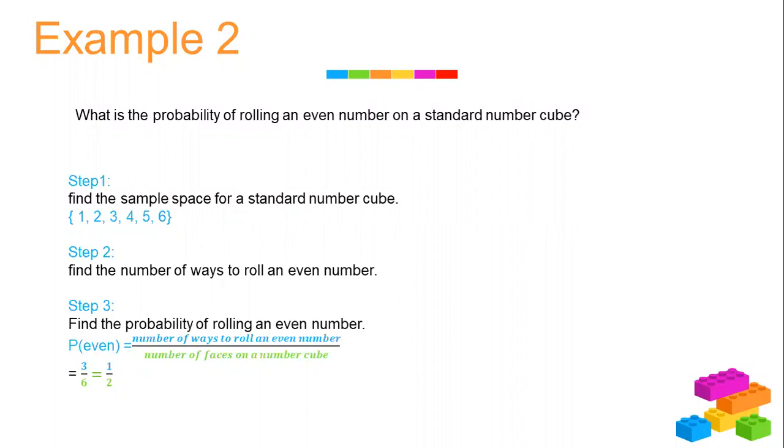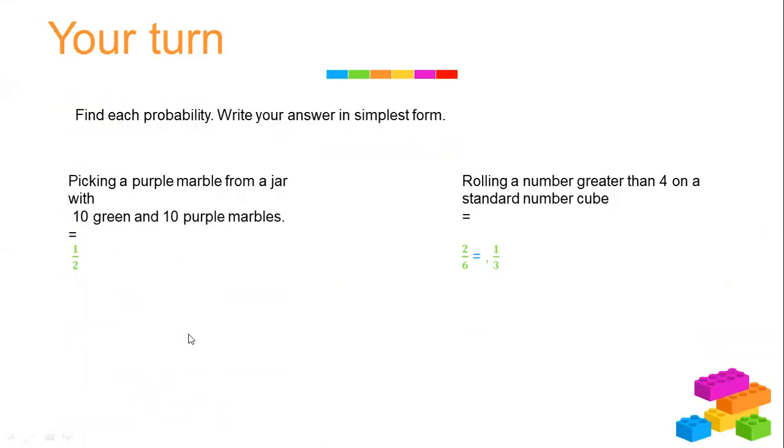Step number 2, find the number of ways to roll an even number. The even numbers are 2, 4, and 6. Step number 3, to find the probability of rolling an even number, we divide the number of ways to roll an even number over the number of faces per cube. So here we have 3 even numbers, which are 2, 4, and 6, and we will divide it by 6, which is the amount of faces on a number cube, which would give us 1 over 2.